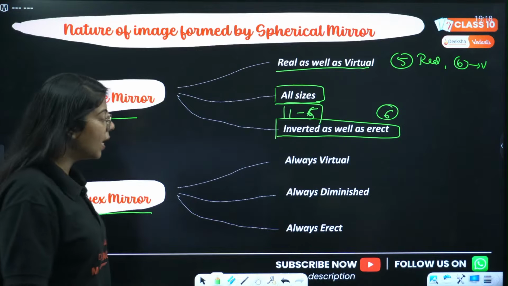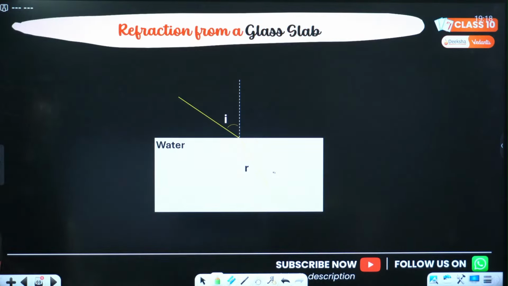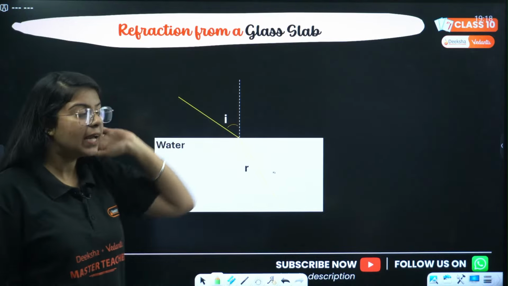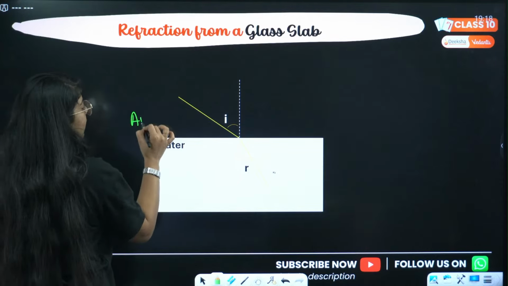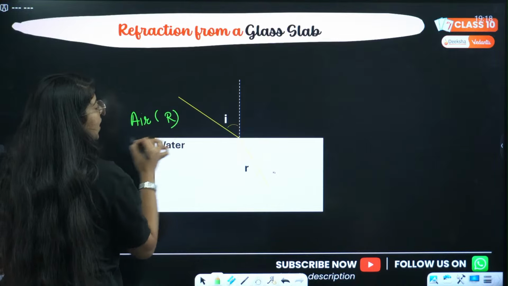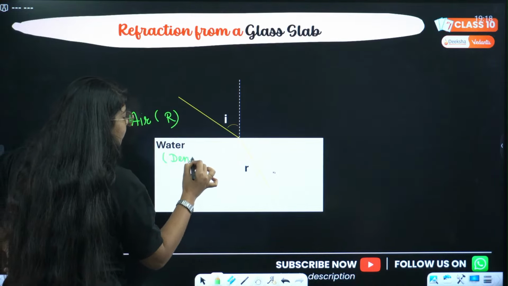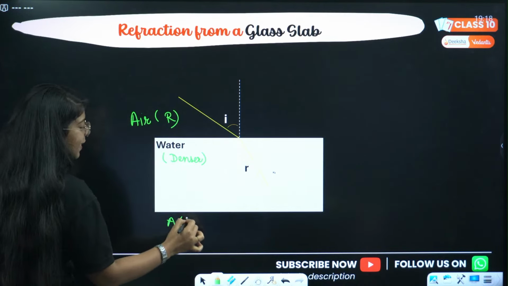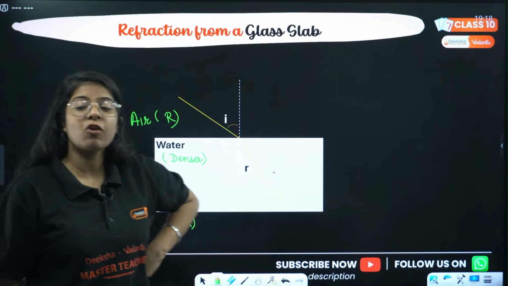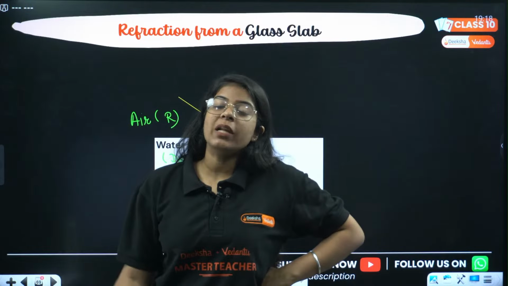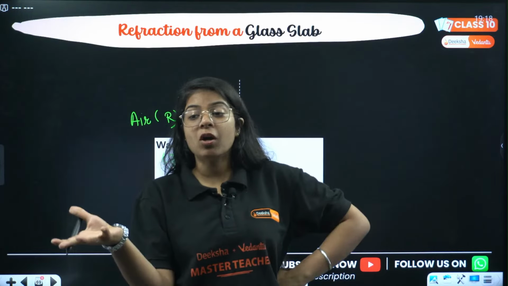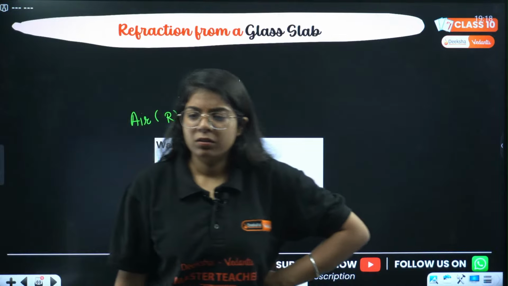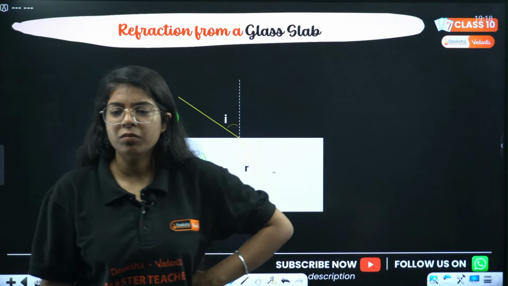ठीक है, done. चलो, next we have refraction from glass slab. Very easy. देखो, this is air and this is a rarer medium. Water is a denser medium. So ray is going from rarer to denser, and when ray goes from rarer to denser, जल्दी बताओ, will it bend towards the normal or away from the normal? जल्दी बताओ, जल्दी बताओ।